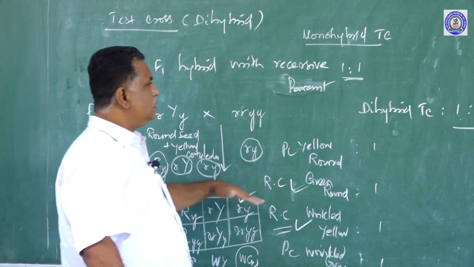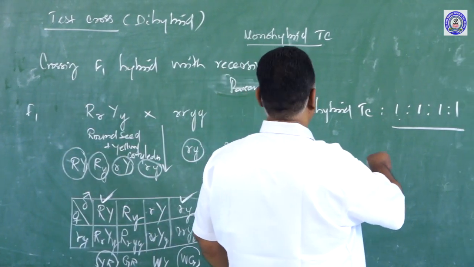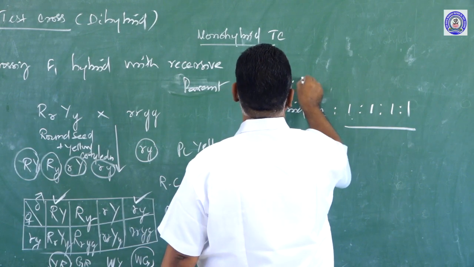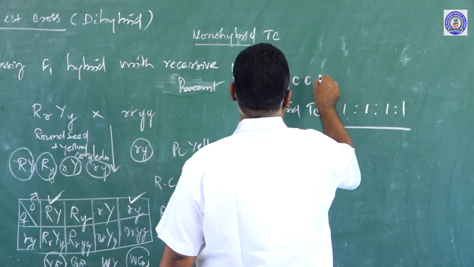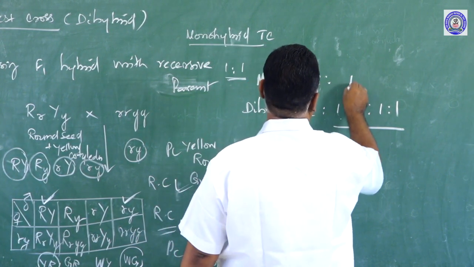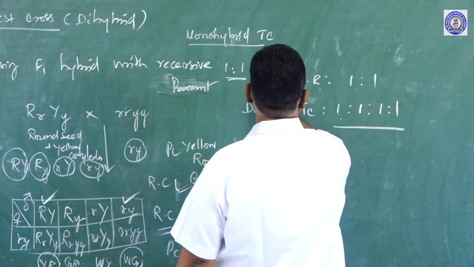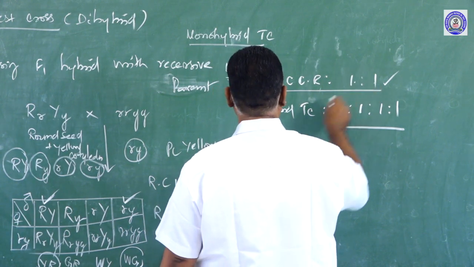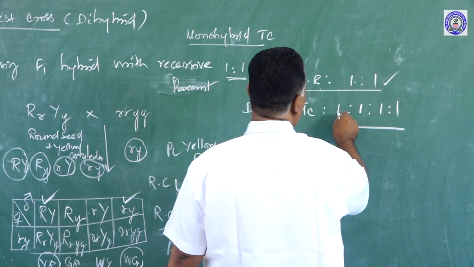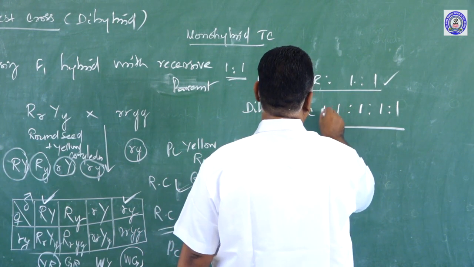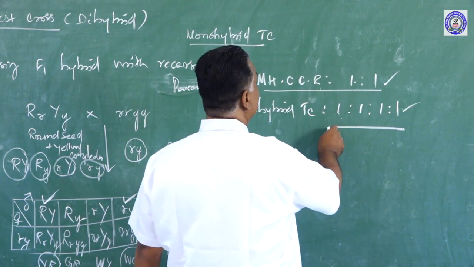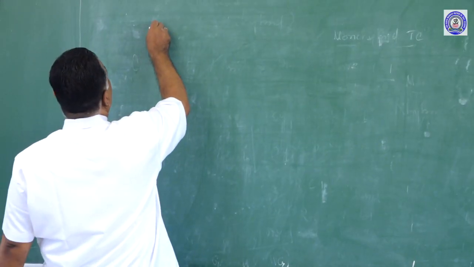As we have seen, the monohybrid test cross ratio is 1:1, because only one character with 2 alleles is taken. The dihybrid test cross ratio is 1:1:1:1. Why? Here we have taken 2 characters with 4 types of gametes, so we get this ratio. Next, the trihybrid cross.